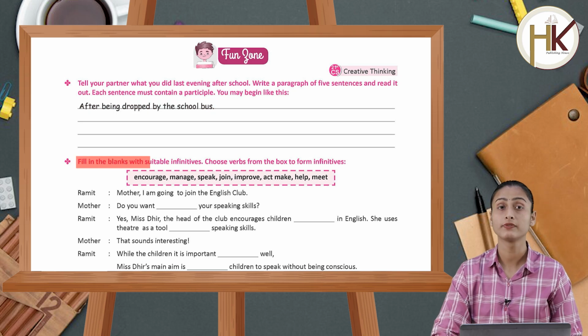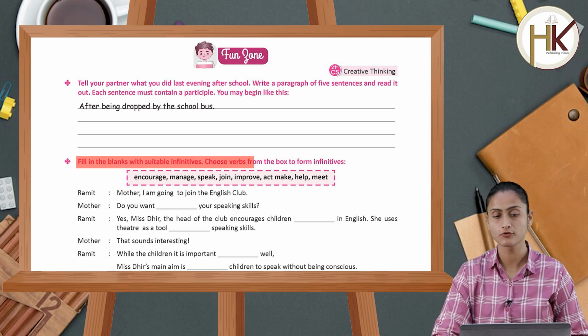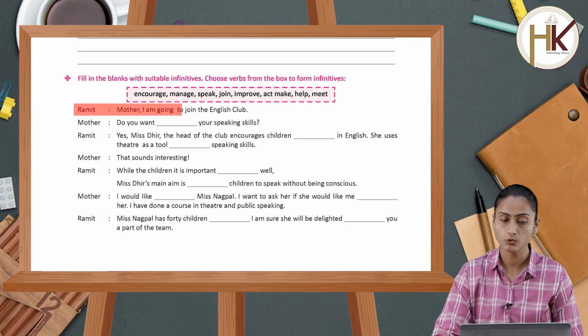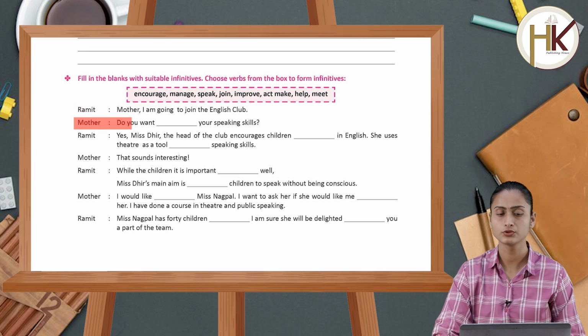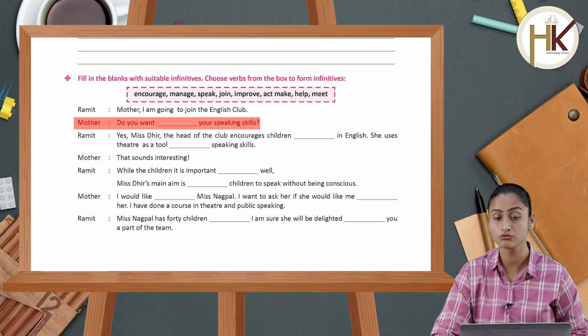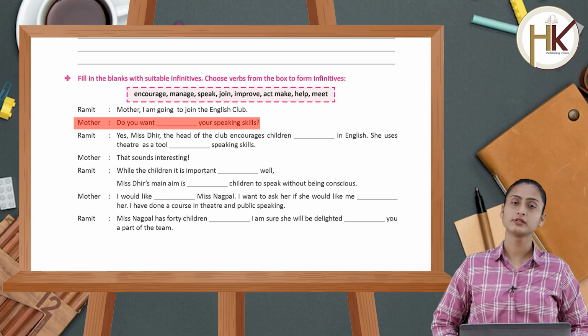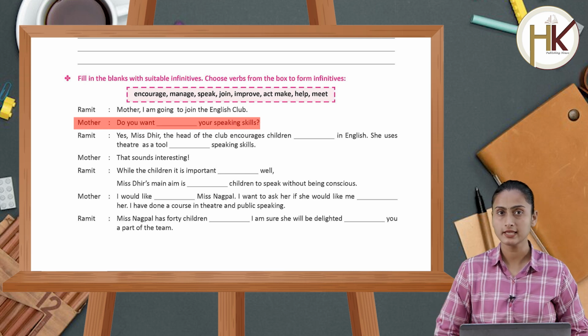Now fill in the blanks with the suitable infinitives. Choose verbs from the box to form infinitives. Ramit: Mother, I am going to join the English club. Mother, do you want to improve your speaking skills? So students, likewise आपको सारे questions करने हैं. So just go through this entire chapter thoroughly. Rest of the exercise questions, please do it yourself.